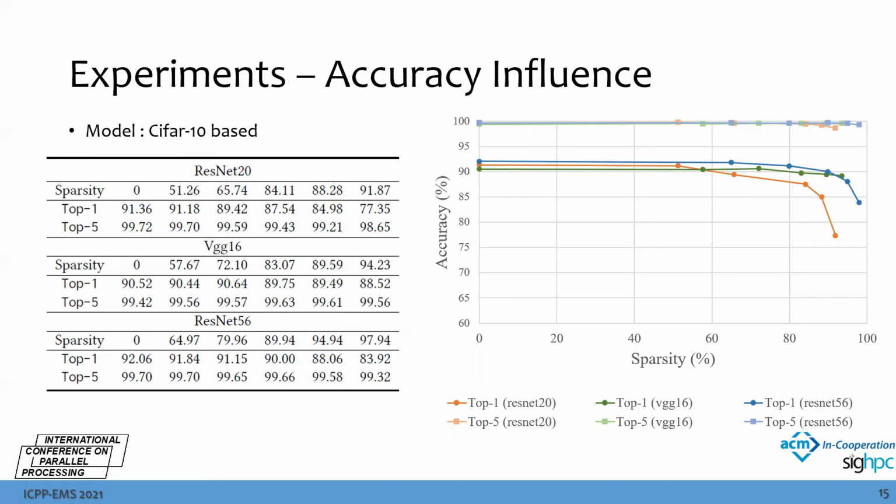And this is the relationship between sparsity and accuracy of the CIFAR10-based models pruned by ourselves. We can see there is only under 5% drop of accuracy when sparsity is under 90%. As for 90% to 100% sparsity, because our pruning schedule is trying to prune every layer of weights, some of the weights in the first few layers might be more sensitive to the computation result. So that might cause lower accuracy when our sparsity is over 90%.